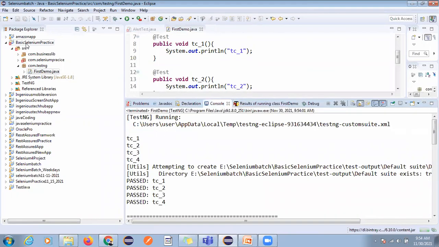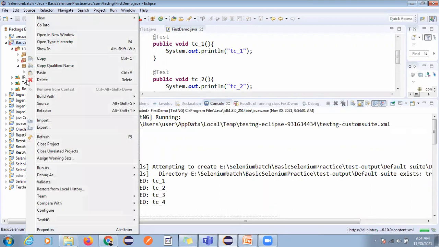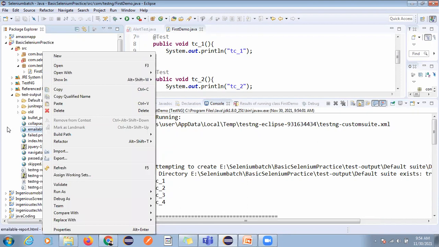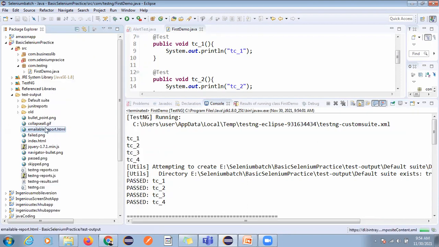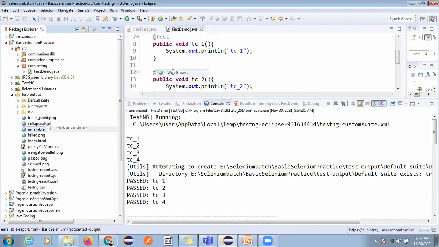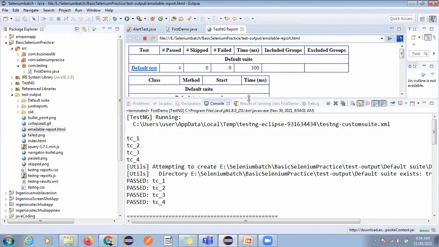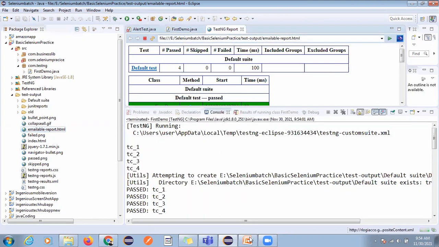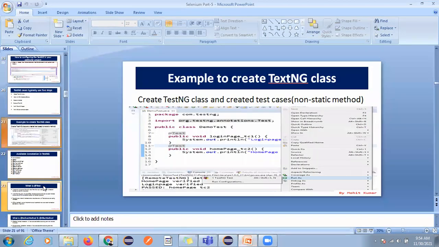So now if you refresh this project, you will get one more folder that is called the output folder, and here it will also generate some default report. Okay, so if you go and open with browser, you can see here it will generate some report also. You can see this is the default report, and this is the HTML format. So this is one of the features, but we have many things inside this TestNG.